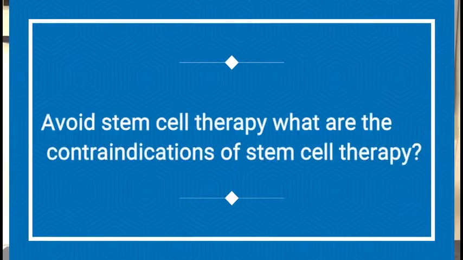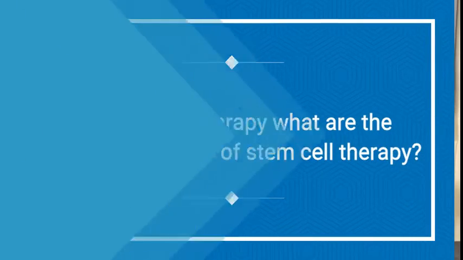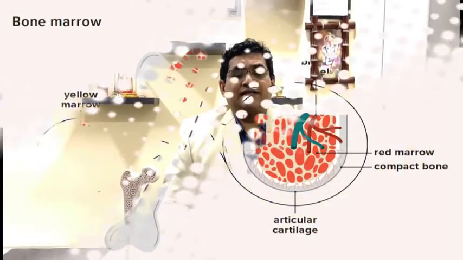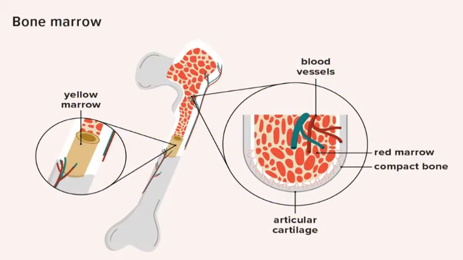What are the contraindications of stem cell therapy? The number one factor is patient factor. A patient who has bone marrow diseases such as leukemias, thalassemias, or aplastic anemias cannot undergo stem cell therapy. Number two, patients who have bleeding disorders, those who bleed a lot, are also not patients who can undergo stem cell therapy.